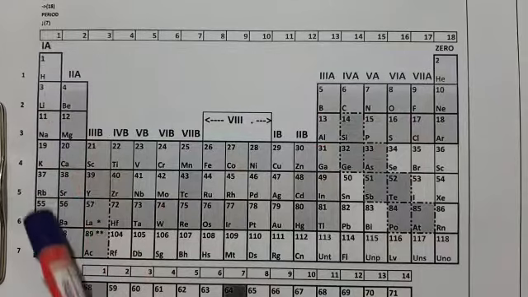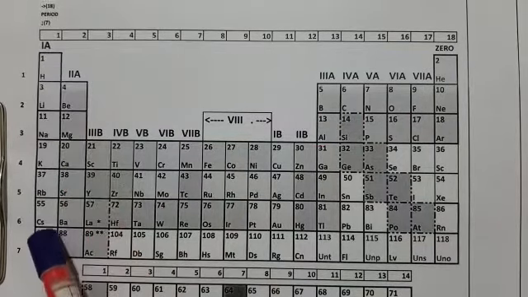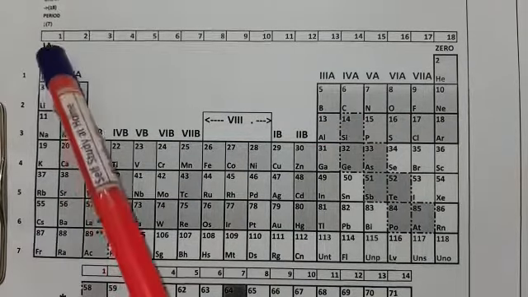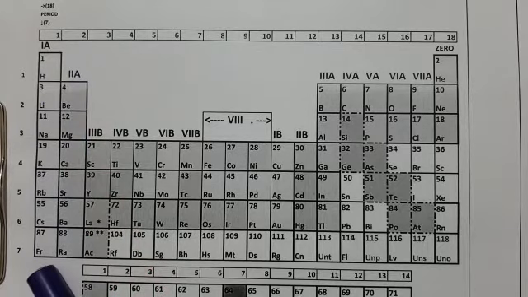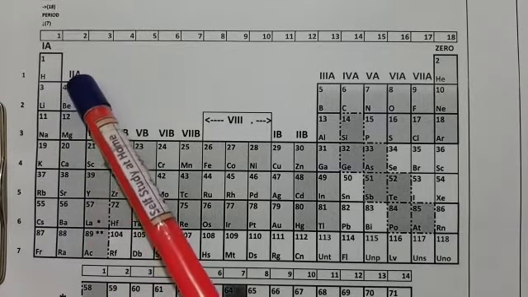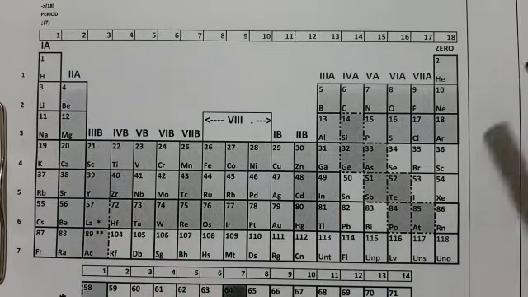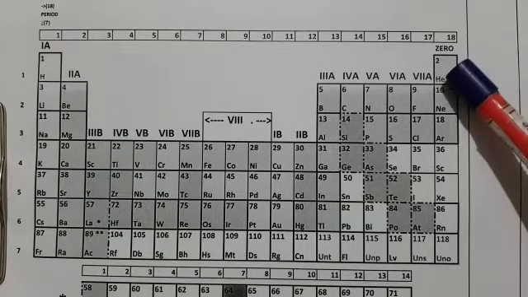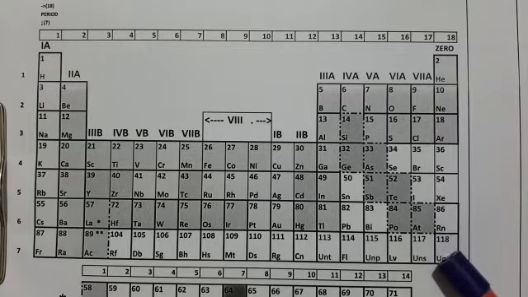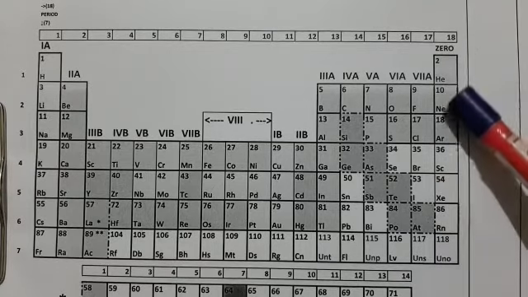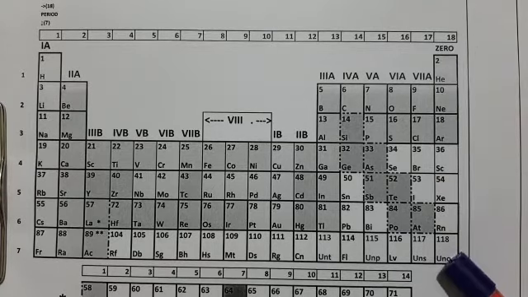This first group is called alkali metals. This is alkaline earth metals. The last group is known as inert gases.